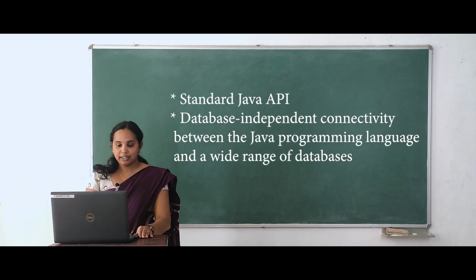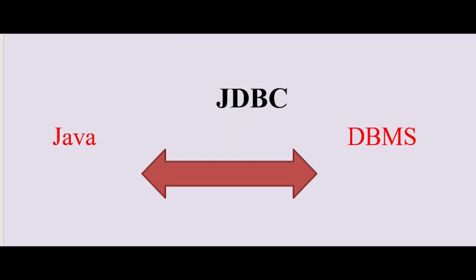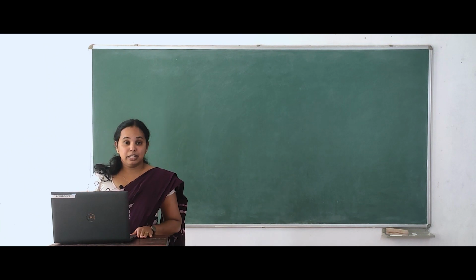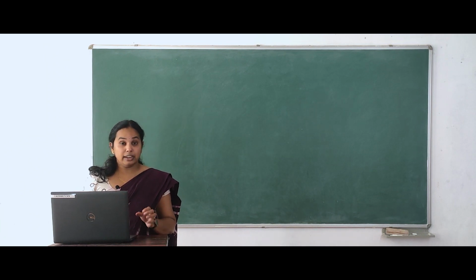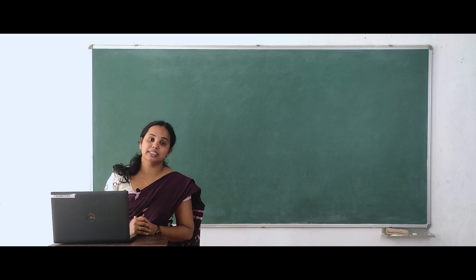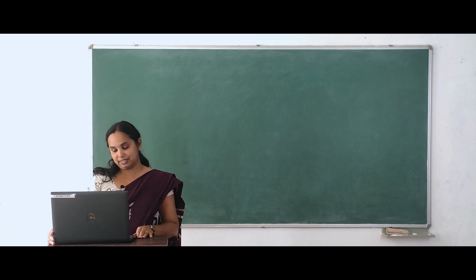For example, see this figure: we have a Java program, we have a DBMS. So we need something in between to connect this Java and DBMS. So we are using JDBC, that is Java database connectivity. That means the JDBC API provides an effective communication between our Java application and the DBMS server.